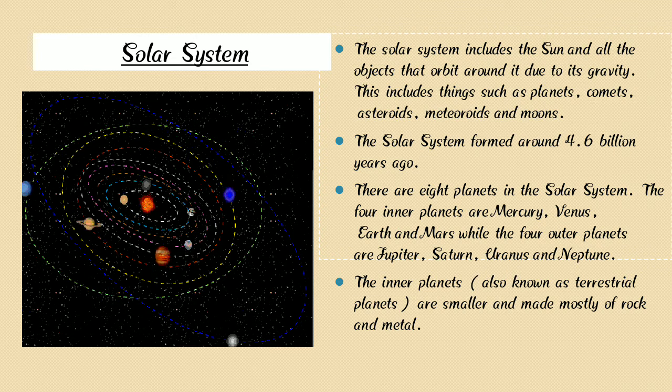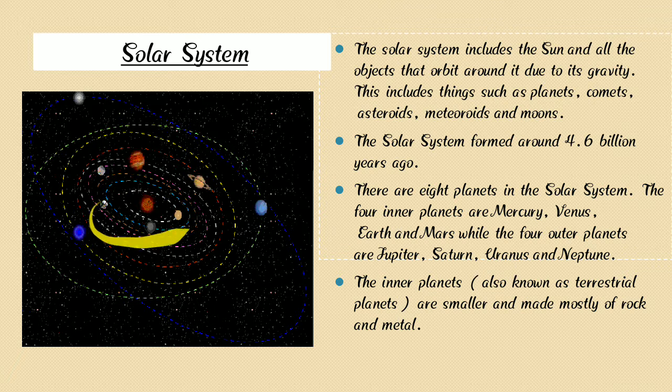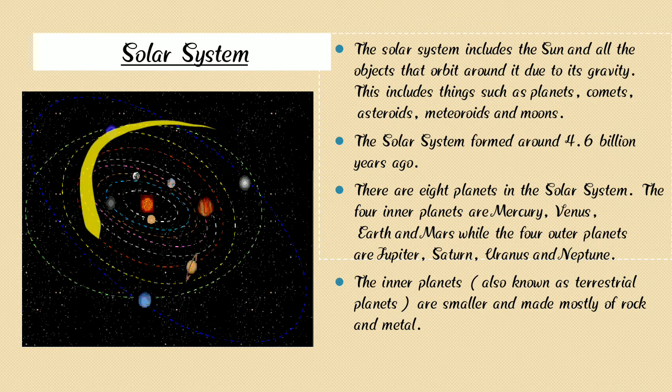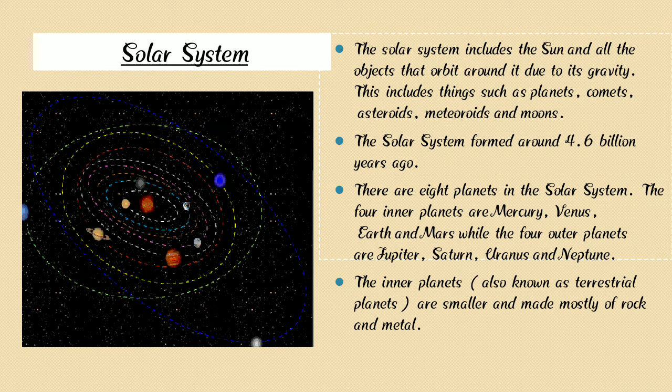In the solar system there are 8 planets: 4 inner planets and 4 outer planets. The inner planets are Mercury, Venus, Earth and Mars, while the 4 outer planets are Jupiter, Saturn, Uranus and Neptune.